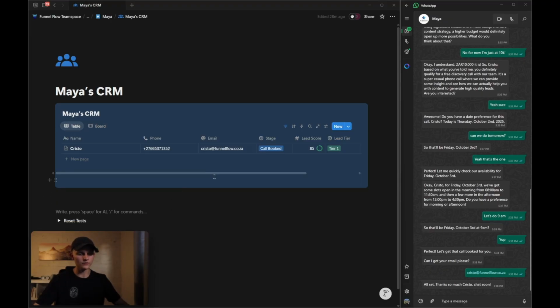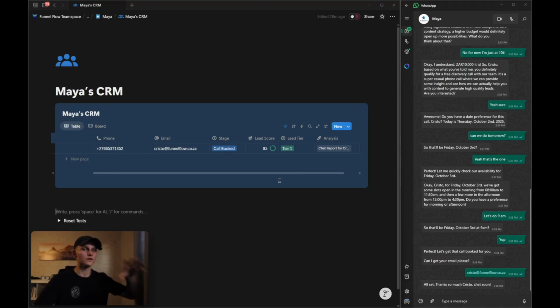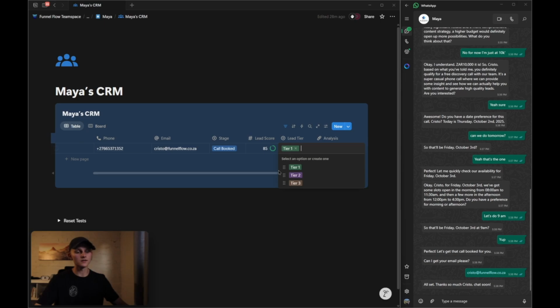And then if we go back to the table view, we can see that Maya's actually scored the lead as well out of 100. Based on the criteria that we've given to Maya, she has gone and looked at the conversation and been like, how high quality is this lead? And Maya's booked me in for 85. And then Maya also put me in tier 1. So Maya's going to look at the score, and then based on the score that she assigns, put the lead into one of the tiers, either tier 1, which is like a high quality lead, tier 2, which is like, yeah, not bad, and tier 3, which is just time wasters essentially.